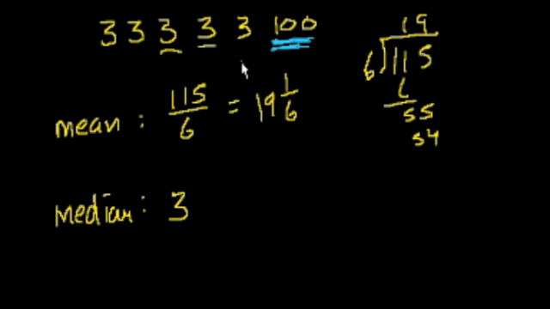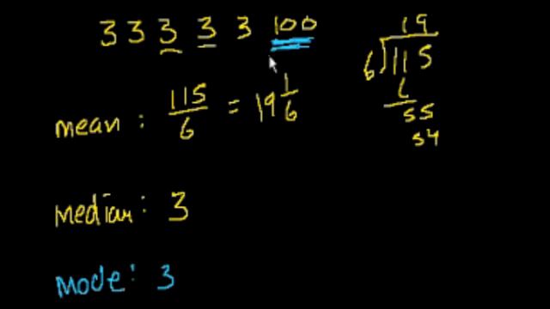And being able to tell what an outlier is is one of those things that a statistician will say, well, I know it when I see it. There isn't really a formal definition for it, but it tends to be a number that really sticks out, and sometimes it's due to a measurement error or whatever. And then finally, the mode. What is the most common number in the set? Well, there's 5 3s, and there's 100. So the most common number is, once again, 3.